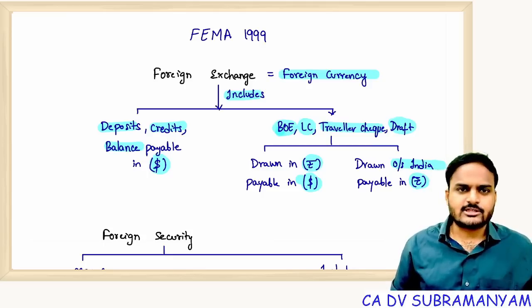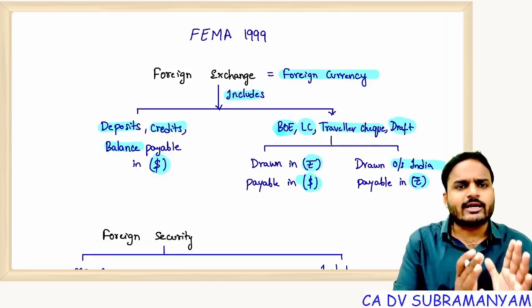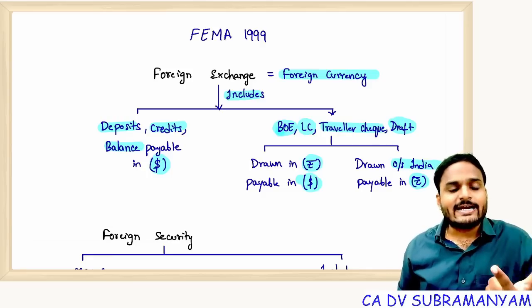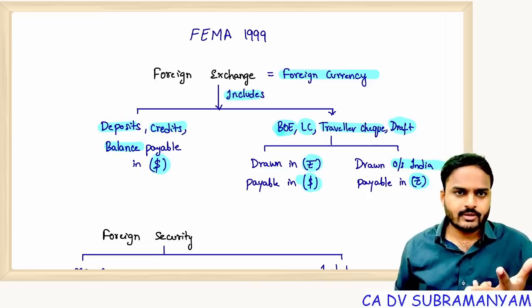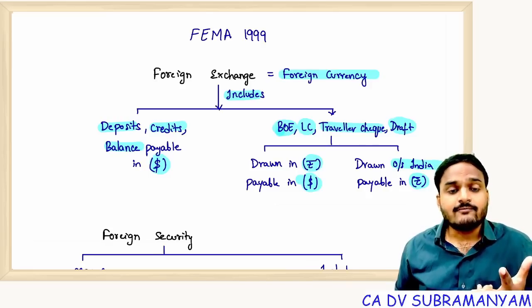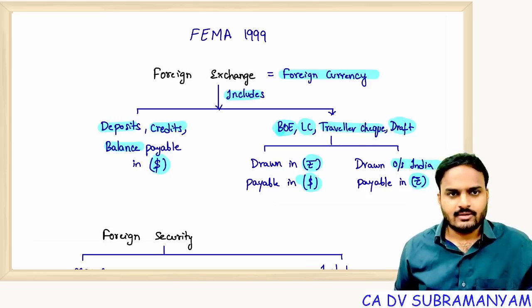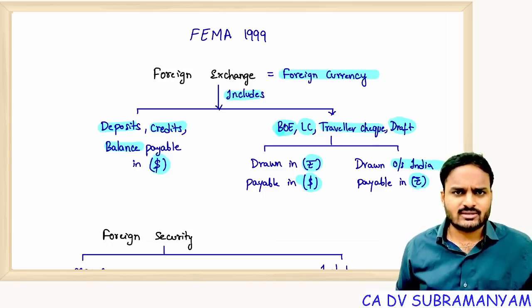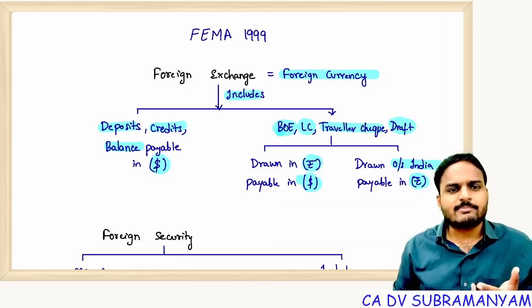Very simple definition. Foreign exchange means foreign currency, and it also includes deposits, credits and balances payable in which currency? Foreign currency. Suppose it is payable in rupees, then it is not foreign exchange. It is an Indian transaction only, not a foreign exchange transaction. Getting my point? So, deposits, credits, balances payable in foreign currency.